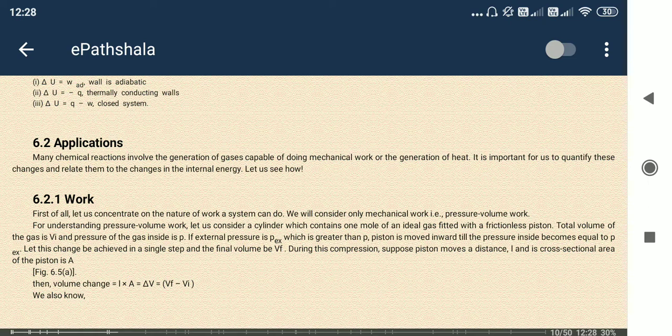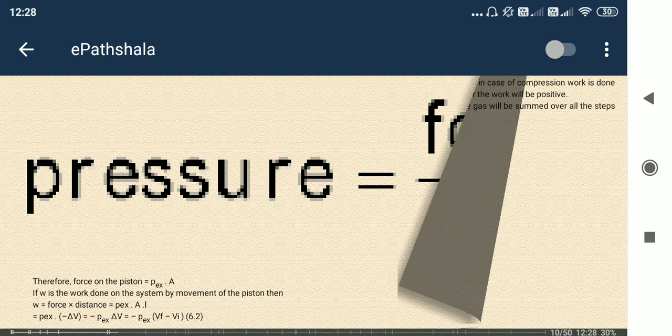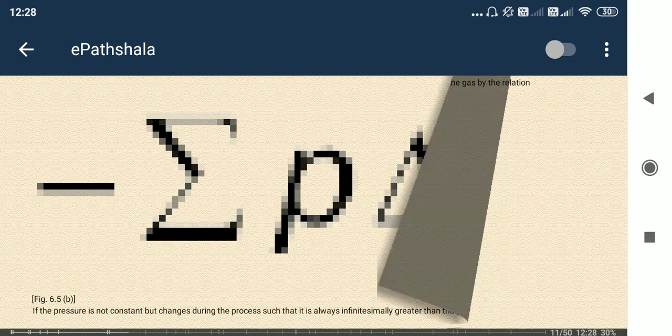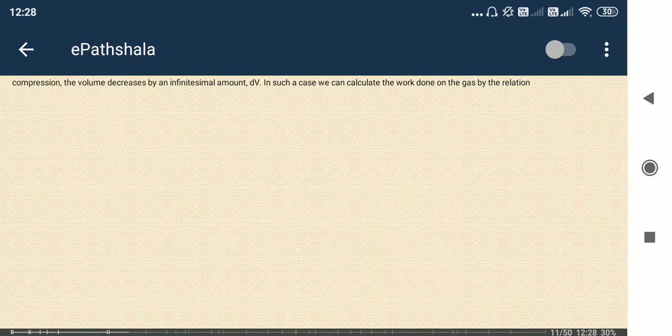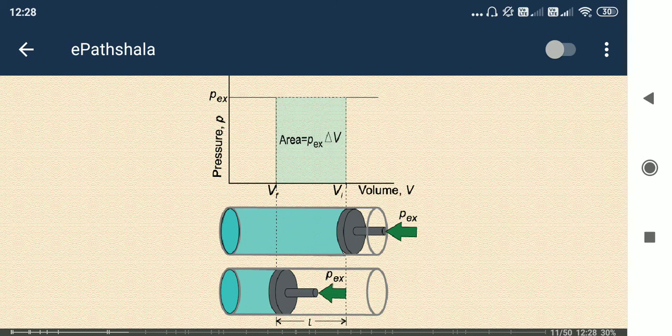So work done is already discussed. Pressure is equal to force by area. I think you people all know this.